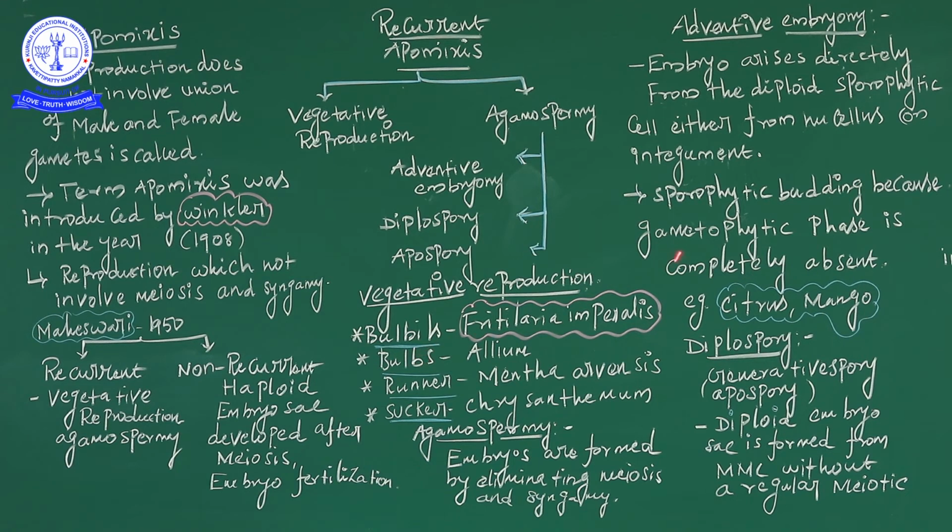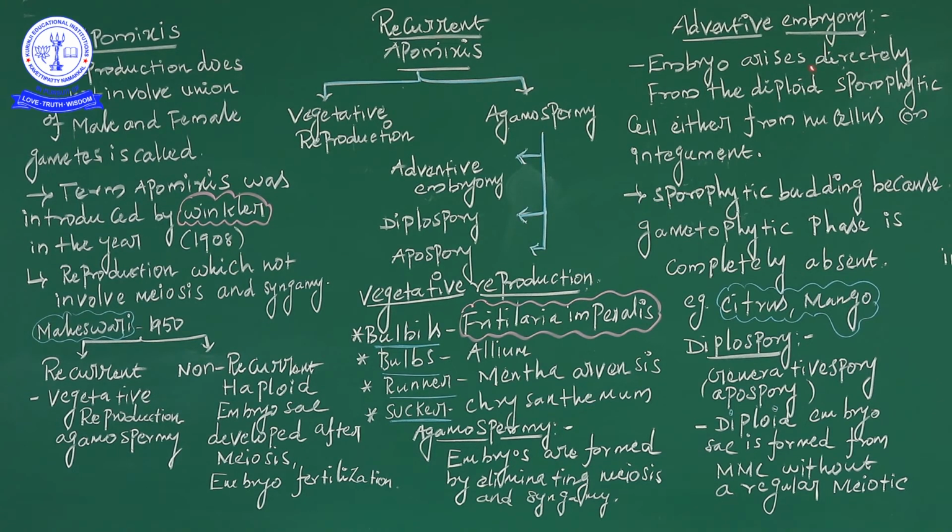Vegetative reproduction has very important examples. Bulbils: Fritillaria imperialis. Bulbs: the example is Allium. Runner: Mentha arvensis. Sucker: the example is Chrysanthemum. That is a very important character. Adventive polyembryony is also a very important topic.